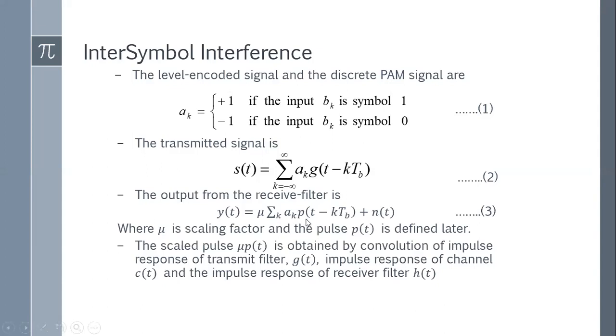I have already told what is P of T. P of T is nothing but the convolution of the impulse response of G of T, the impulse response of the channel C of T, and the impulse response of the receive filter H of T. So G of T convolution C of T convolution H of T gives me P of T. Okay, so let me write this equation. So this is what the equation looks like. So mu P of T is nothing but the convolution of G of T, C of T, and H of T. So when this is multiplied with A of K, we are getting the waveform of the bits that has been transmitted. Clear?